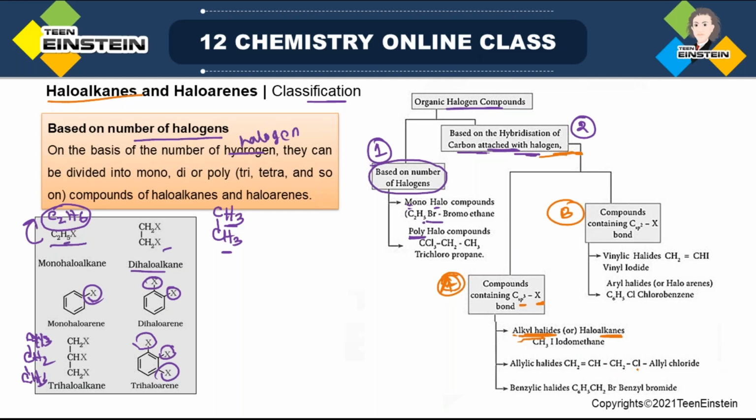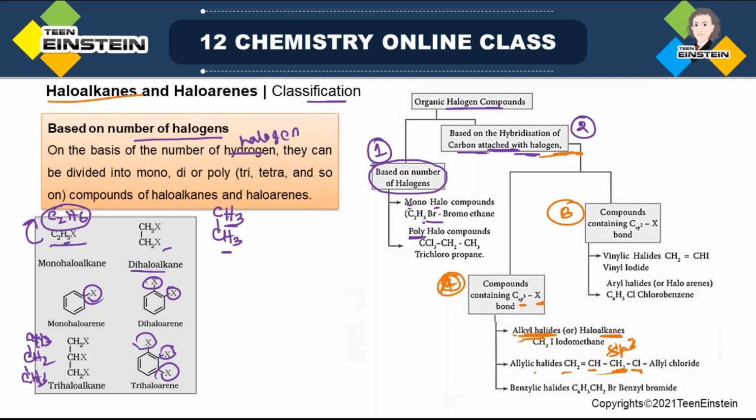See, chloro is attached to CH2, and then there is a C=C double bond. It is true that there is unsaturation, that is a C=C double bond is present. But remember, the carbon with which chlorine is attached, that carbon is sp3. This is sp3, but these two carbons are sp2. But see, this category is C-sp3-X. So you just have to focus on the carbon with which it is attached. The rest of the part is not our concern.